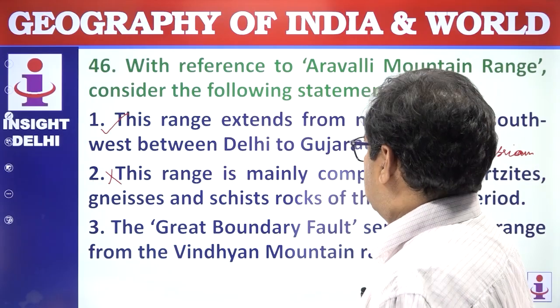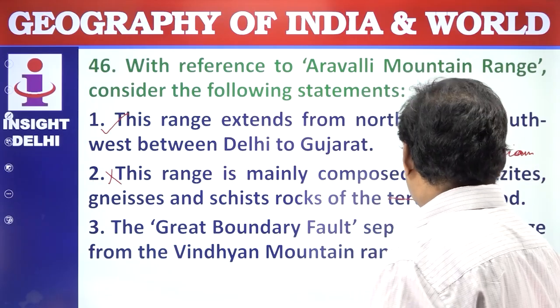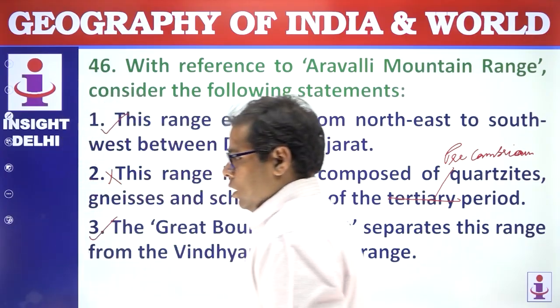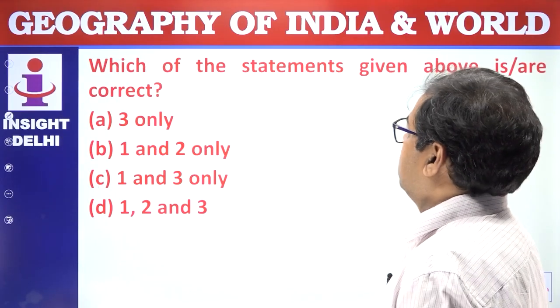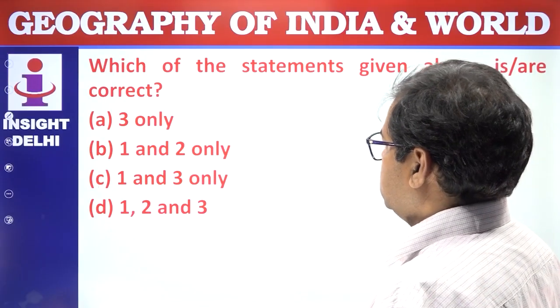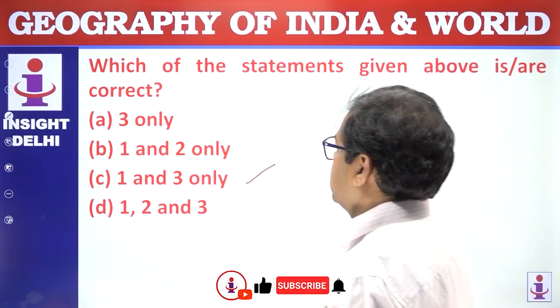Right? Next, the Great Boundary Fault separates this range from the Vindhyan range. This is correct. There is a big fault line there. Which of the statements given above are correct? 1 and 3 are correct. Answer is C. Next question.